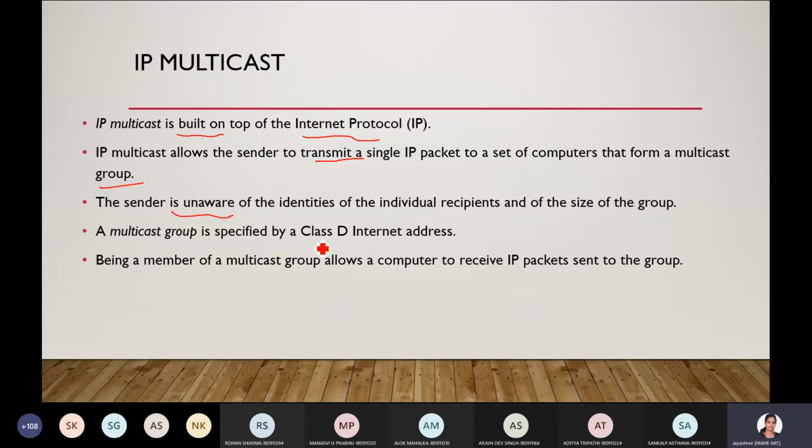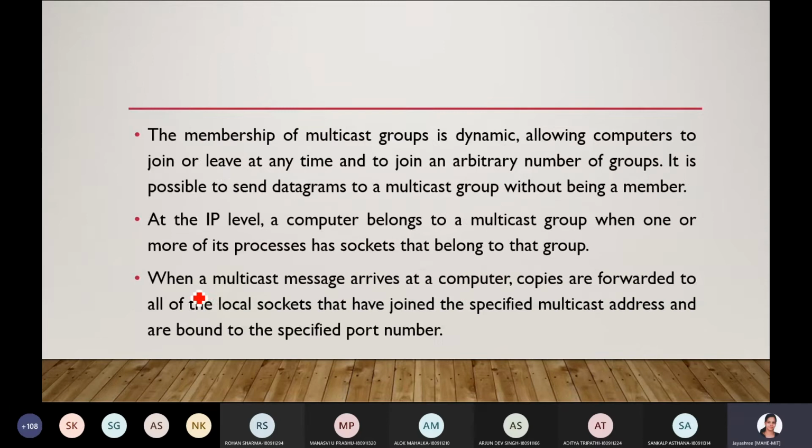You have four types of address, class A, B, C, D. Being a member of this group allows a computer to receive messages. So if that particular IP is part of this group, that system will be able to get the messages forwarded to the group. That is IP multicast.